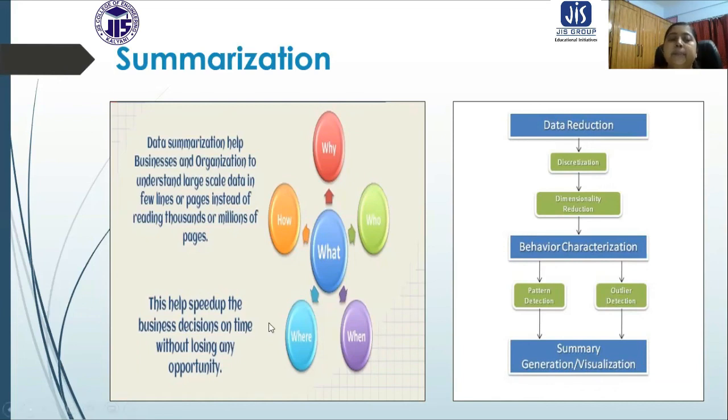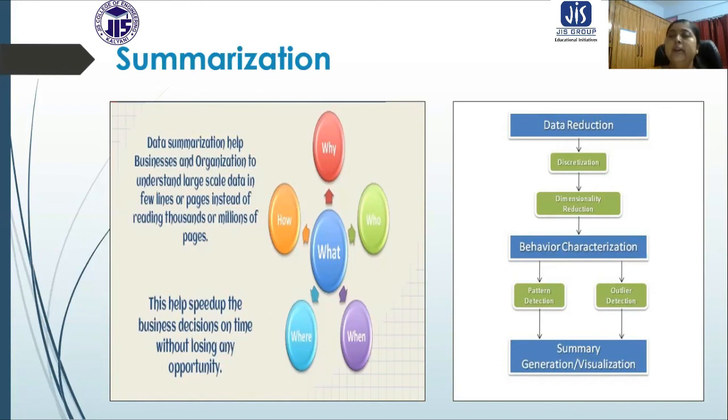It helps speed up business decisions on time without losing any opportunity. Only the important and required things are summarized, by thorough analysis of data.